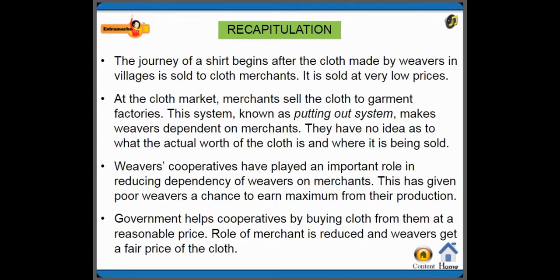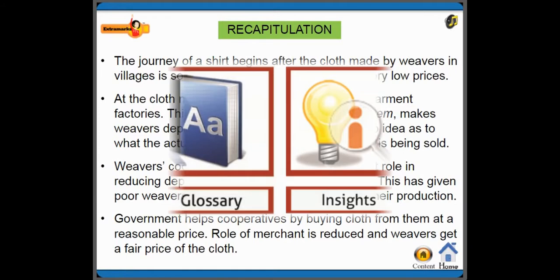The weavers' cooperatives have played an important role in reducing the dependency of weavers on merchants. To avoid this situation, what is the government doing? They are collecting all the materials from the weavers, and this has given poor weavers a chance to earn the maximum from their production. The government helps cooperatives by buying cloth from them at a reasonable price, and the role of the merchant is reduced, and weavers get a fair price for the cloth.